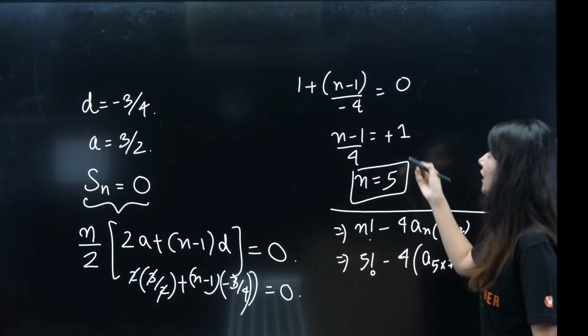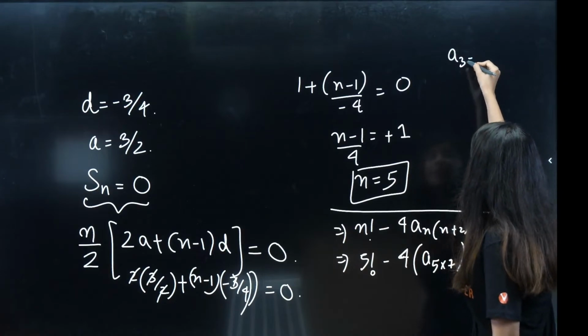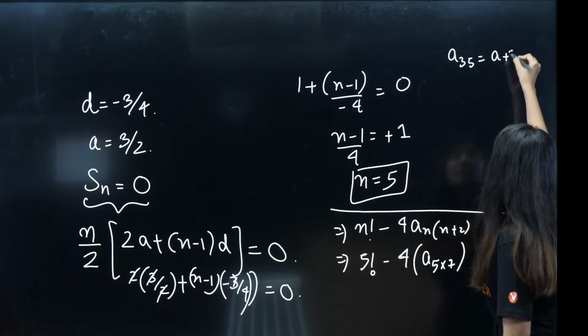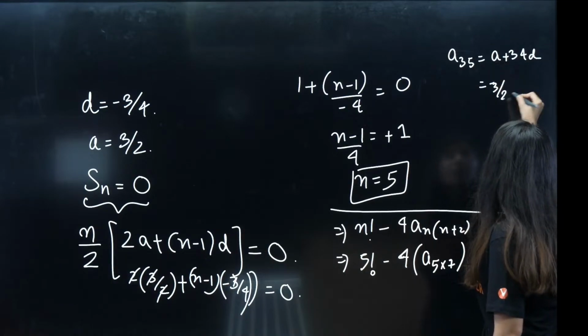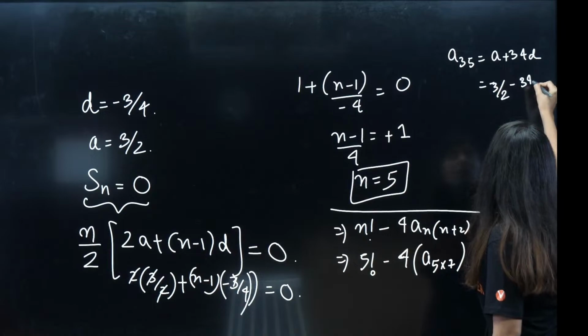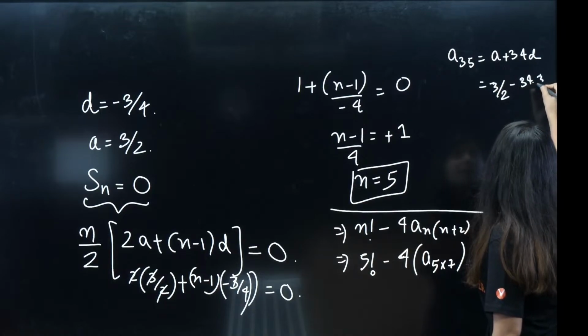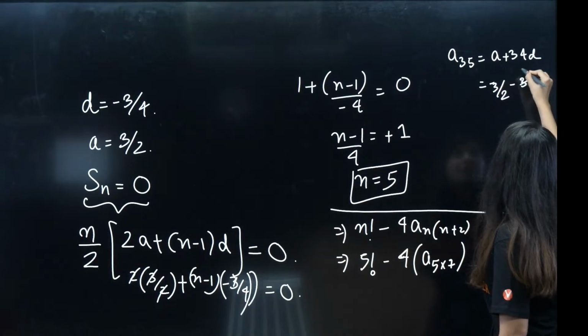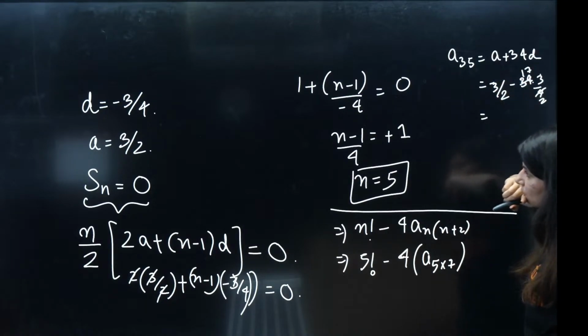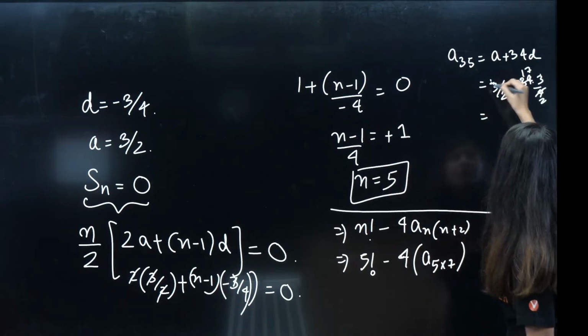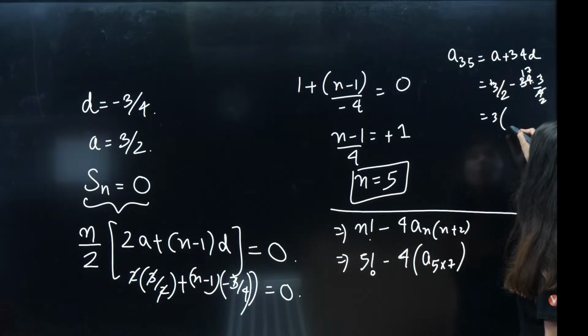So you need the value of a35 by the way. a35 is a plus 34d. A is 3 by 2, minus 34 into 3 by 4. So this is 2, this is 17, 17 threes are what? Taking 3 by 2 common, it is 1 minus 17.